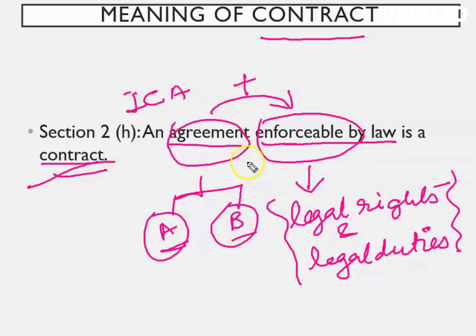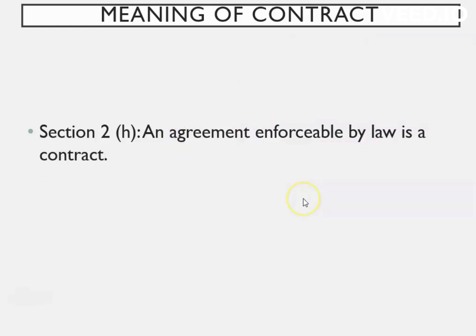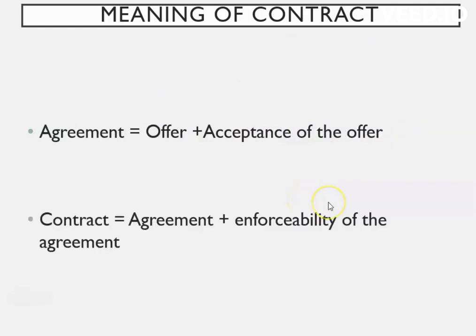So when there is enforceability, when there are legalities attached to that agreement, we call that a contract. After this, we discuss some of the features of the term contract so that we can understand the exact meaning. Now before that, there is a little information related to the term contract, which says that there is an agreement. As I said, two people are making an agreement with each other, where one is stating something to the other and the other is accepting that.